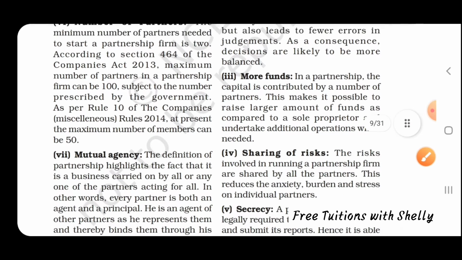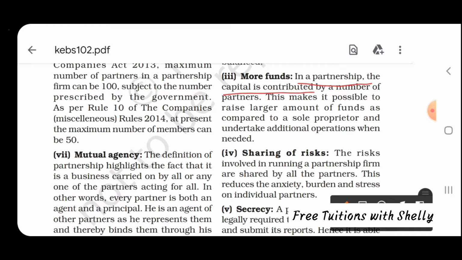Then third is more funds. As 2 or more partners are coming in, they contribute capital, so more funds are coming into the business. Next is sharing of risk. The risk involved in running a partnership firm is shared by all the partners. In sole proprietorship, an individual as a single person is bearing the risk, but in a partnership, all the partners share the risk.